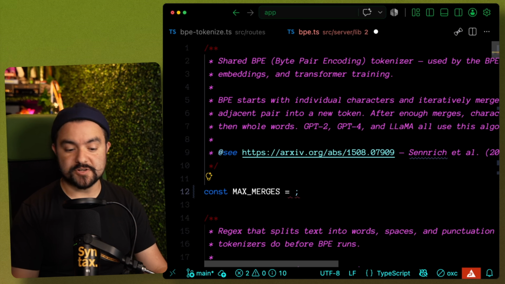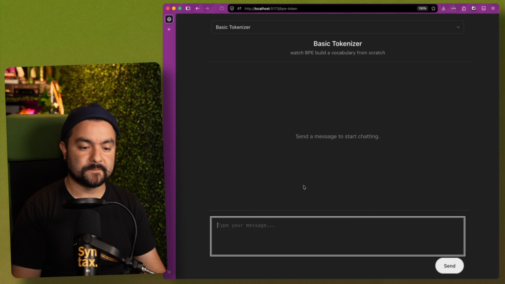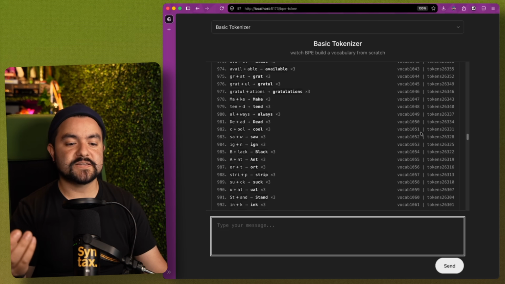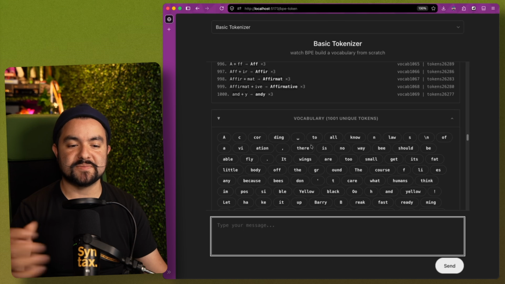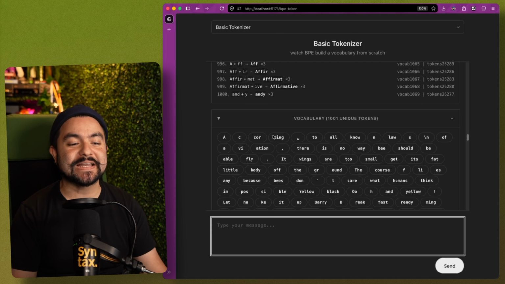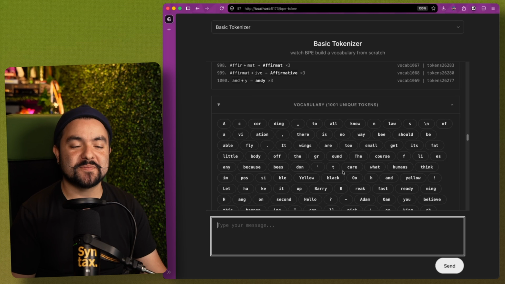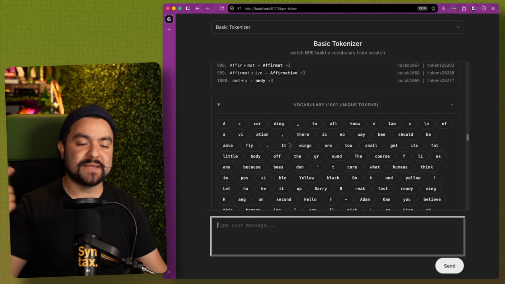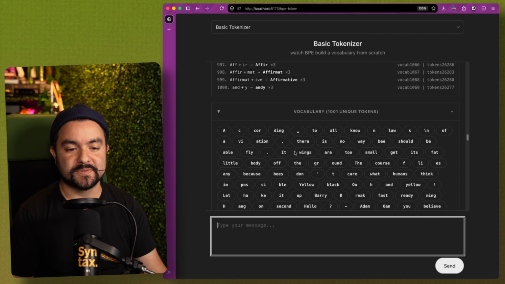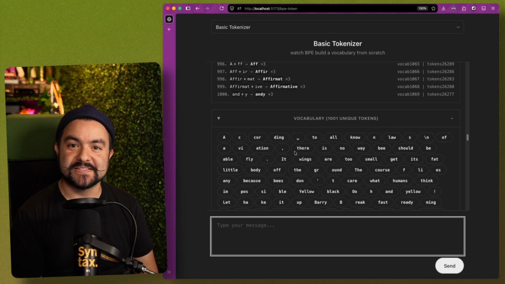But if we do reduce our max merges to something like 1,000, and then try this again, we are going to see tokens in our vocabulary that are essentially broken up words. Like you can see the word according got broken up into 4 tokens because we only have a certain token budget size, and the word according didn't appear that many times in the overall B movie script. So that's the basics of tokenizing.